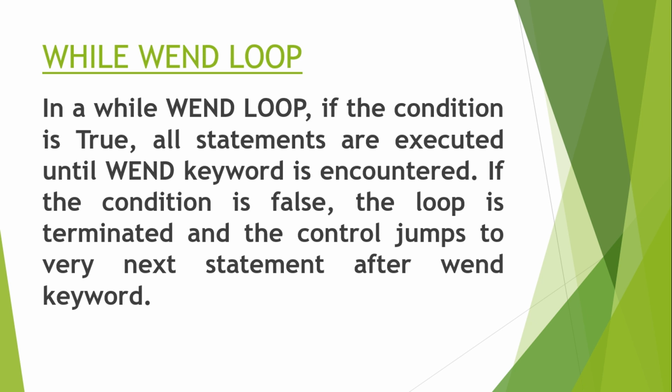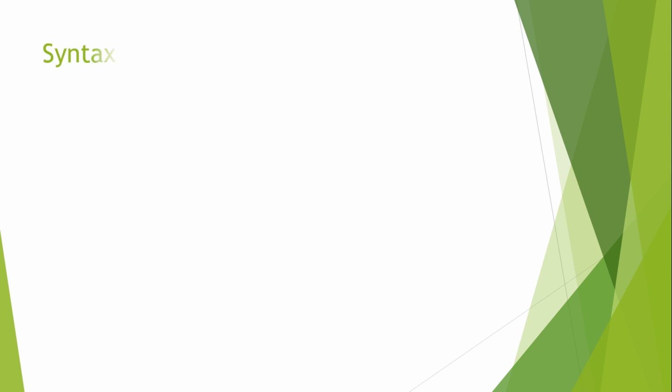Unless the condition is false, the loop will never terminate itself. So let us see the syntax of the WHILE-WEND loop and how I can implement it in our BASIC programming. I'm going to show you the syntax, and then the program in the GW-BASIC and QBasic platforms.